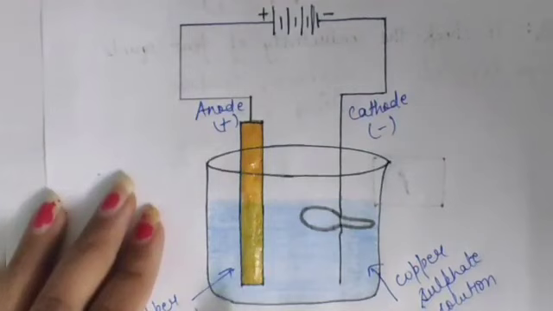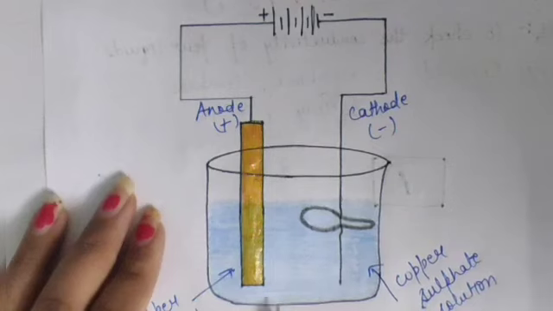Okay, now dip the copper strip and the iron spoon which is to be electroplated into the copper sulfate solution, and after that leave this setup for half an hour.